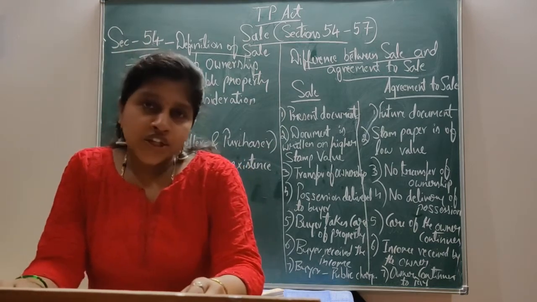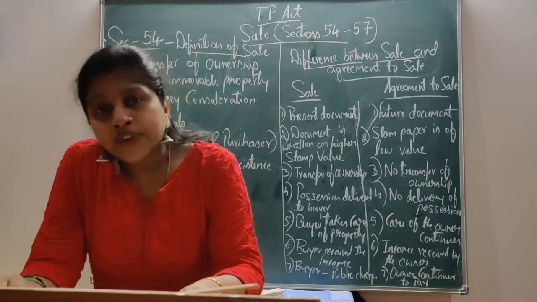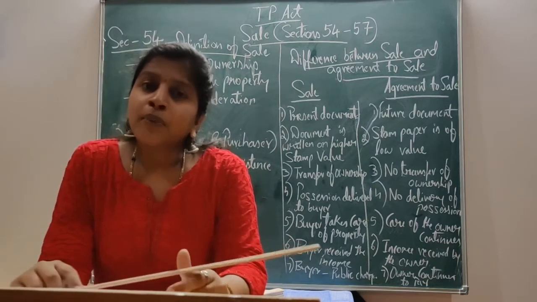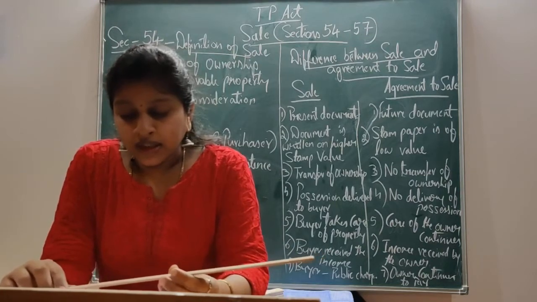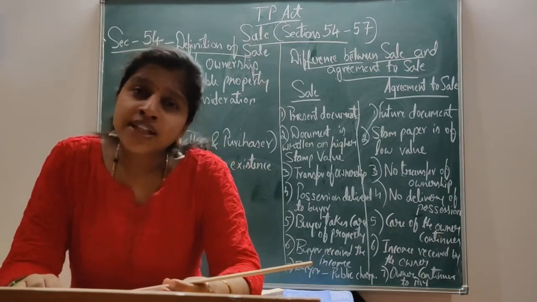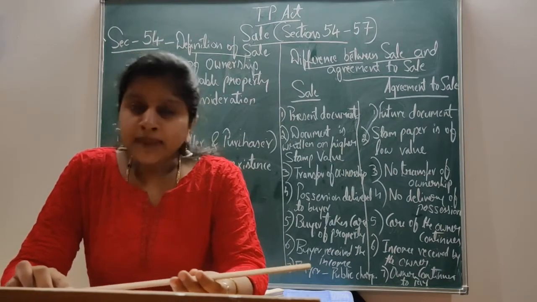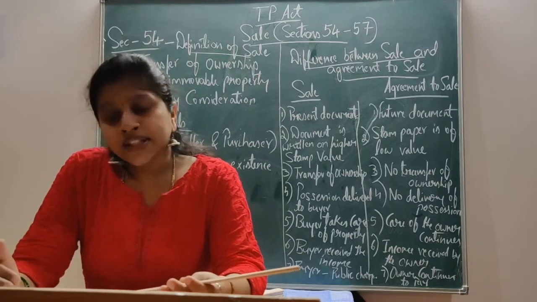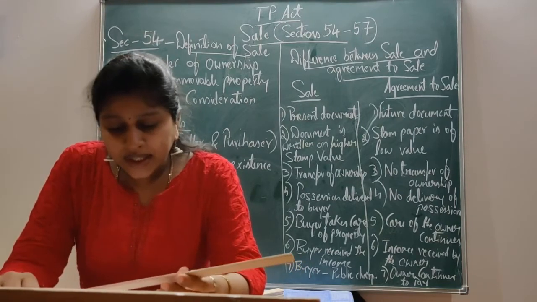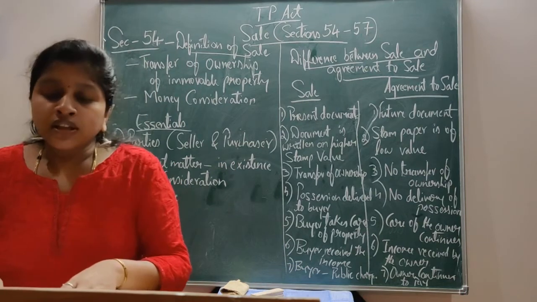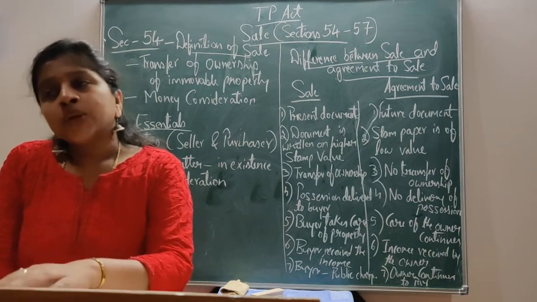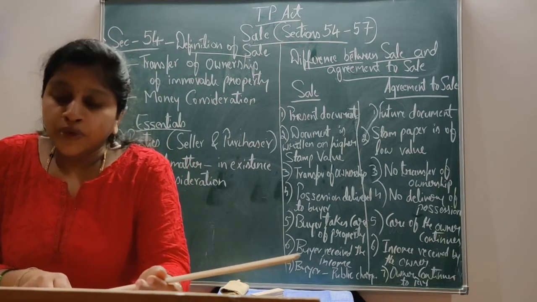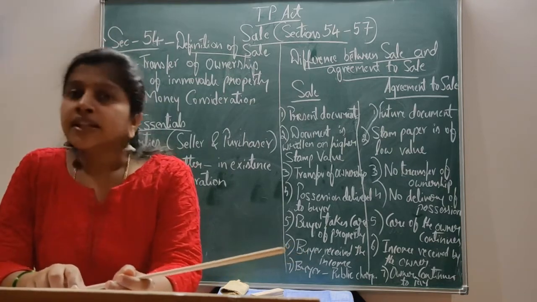Delivery of possession is one of the modes of transferring the property. It applies where the property is tangible immovable property of a value less than 100 rupees. The sale must be made by the delivery of possession. The next mode is the registration of the sale deed. Except in the sale of tangible immovable property valued at less than rupees 100, in all other cases of sale of immovable property, registration is compulsory.